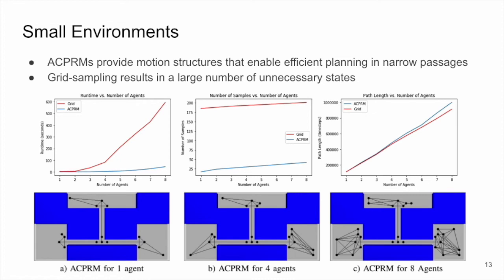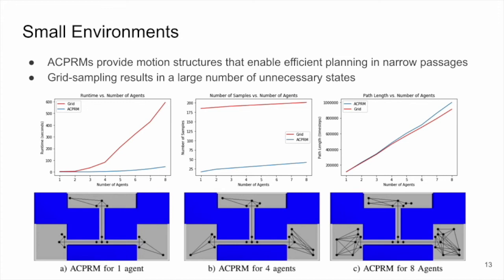The plots comparing the performance of an ACPRM and the grid sampling baseline show the runtime, number of samples, and path costs as the number of agents increases. For all of our experiments, an agent starts at a random room and has to move to another randomly assigned room. ACPRM is up to 5 times faster than grid sampling for 8 agents.